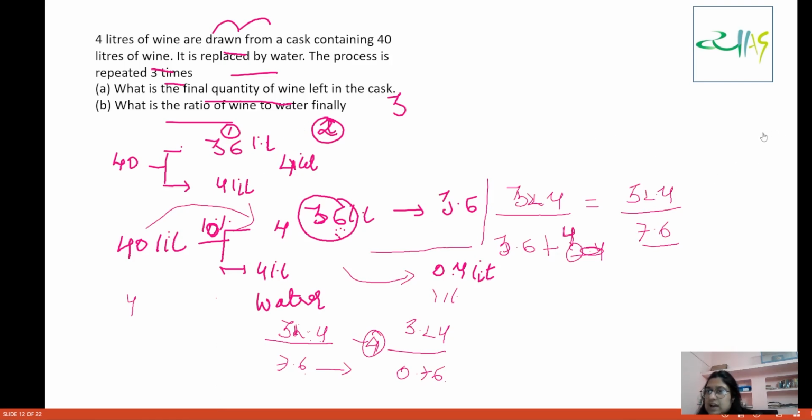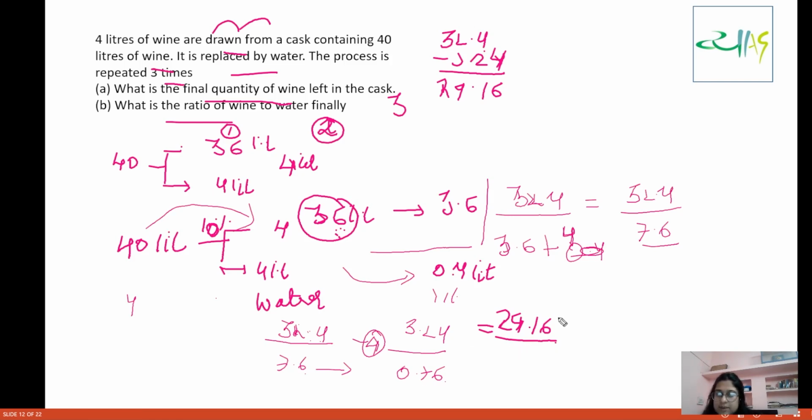Okay, fine. Now see, this is 32.4 liters. In this you have to subtract 3.24 liters. So what are we going to get? We are going to get 29.16. Okay, 29.16.